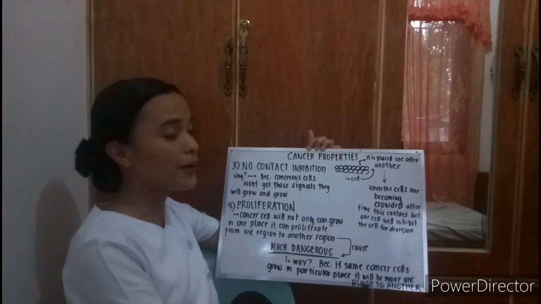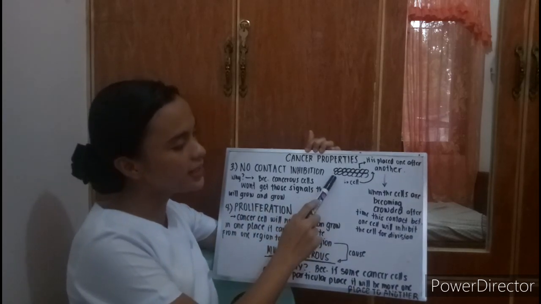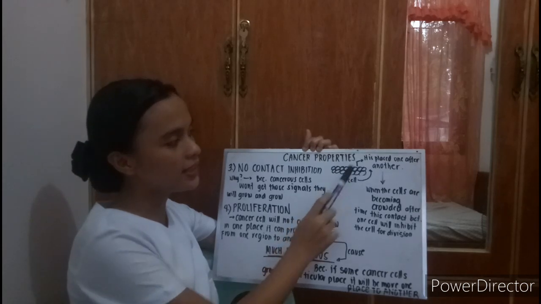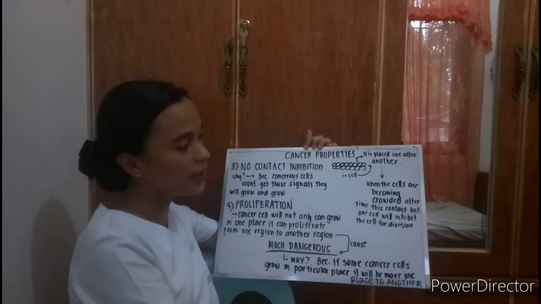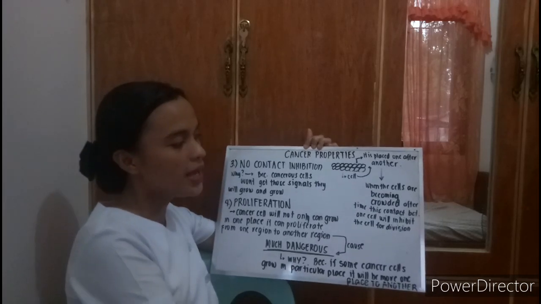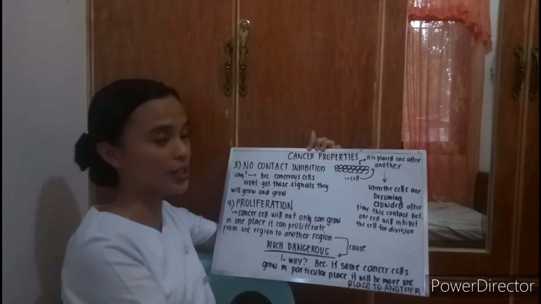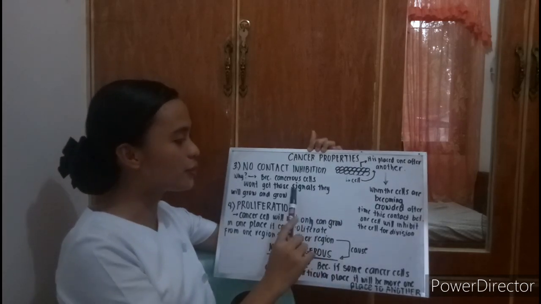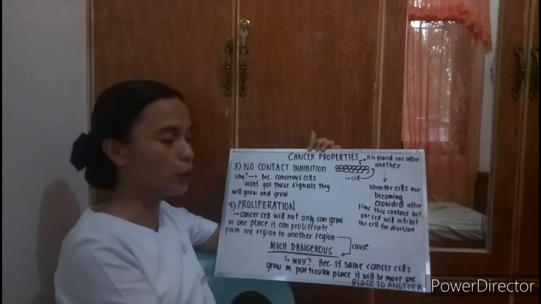The third cancer property is called no contact inhibition. So imagine this is a cell. The cells are placed one after another. Then when the cells become crowded over time, the contact between one cell and another will inhibit cell division. Because cancerous cells won't get those signals, they will grow and grow.